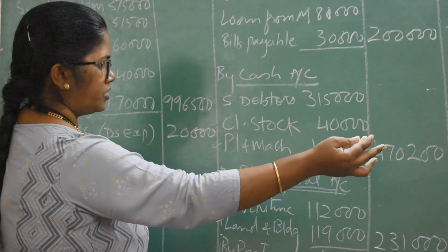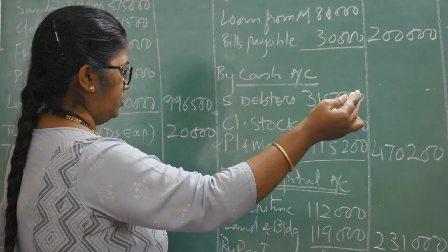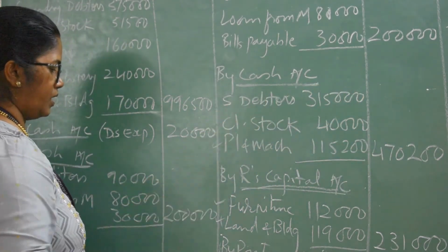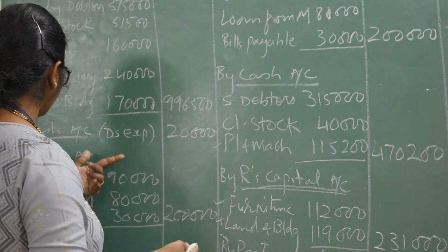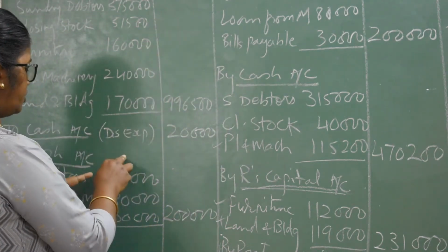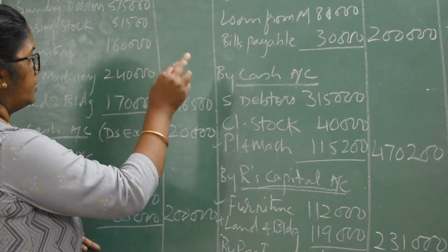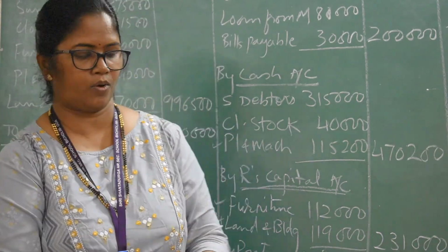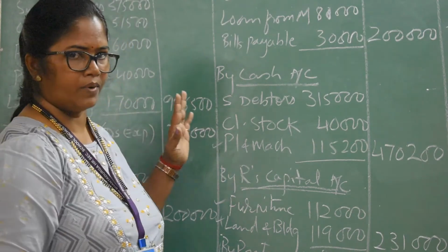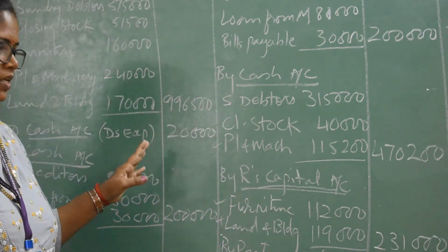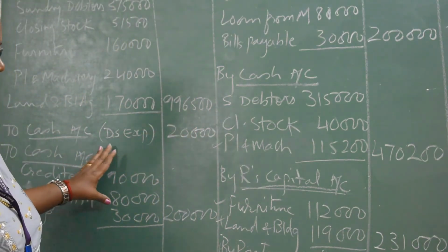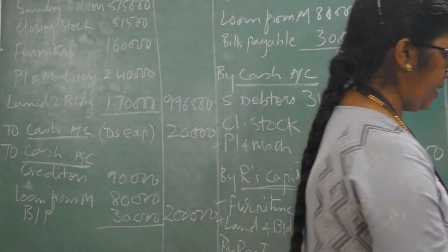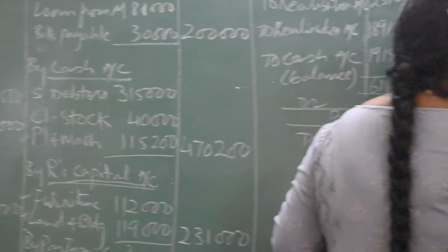That means whatever cash is received, it is cash account to realization account, and whatever cash is going out, it will be realization to cash. So the respective entries we are going to post. So always remember, if you don't remember the journal entries, just transfer this cash account on the opposite side as by realization account.